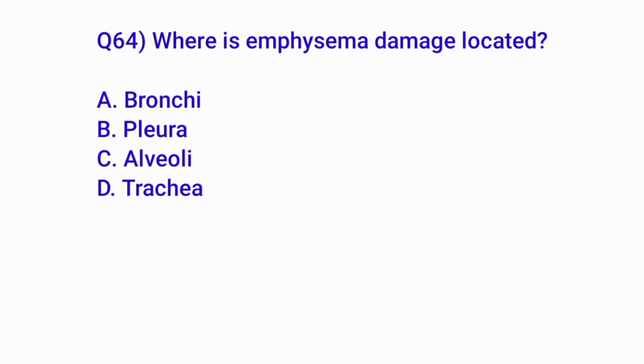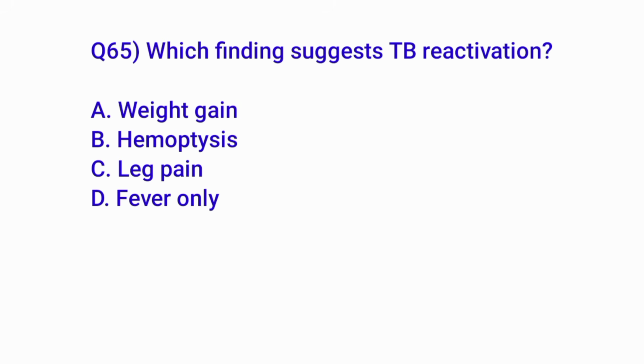Question number 64. Where is emphysema damage located? Correct option is the alveoli. Question number 65. Which finding suggests TB reactivation? Correct option is B. Hemoptysis.